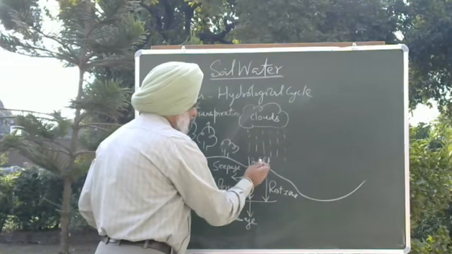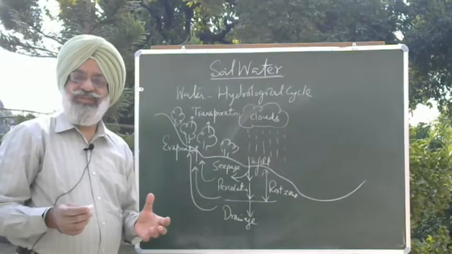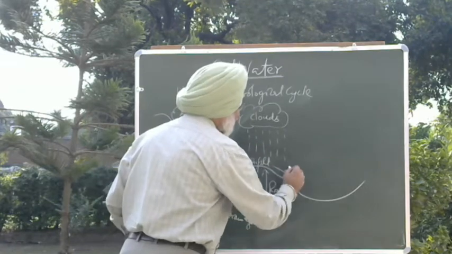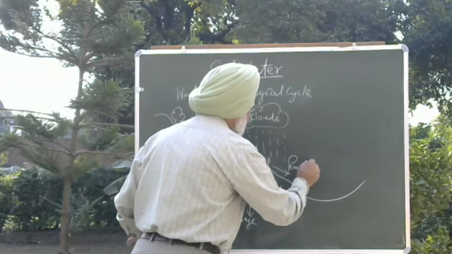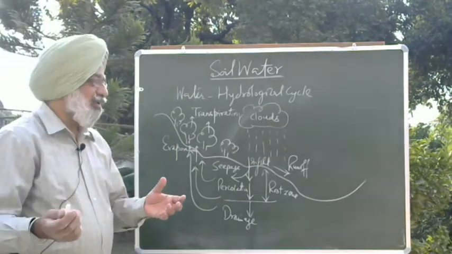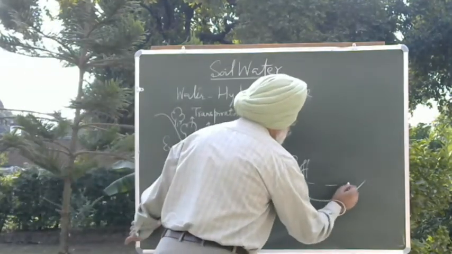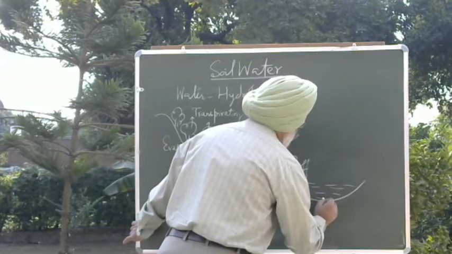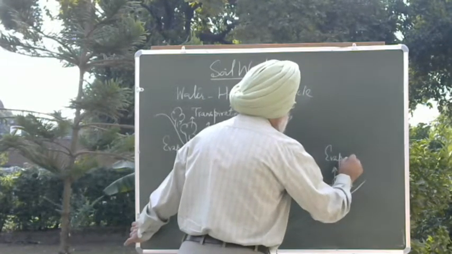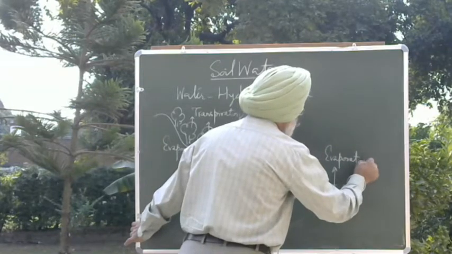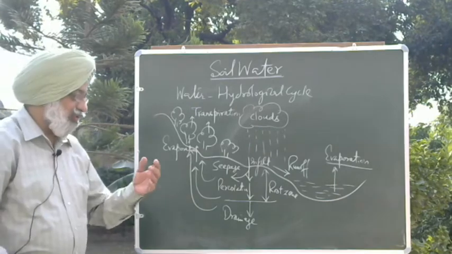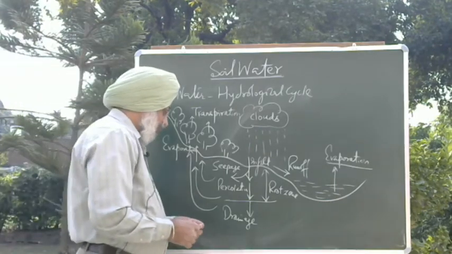Then, as I said, some of this water infiltrates into the soil, and some of this water may go as runoff. So this may go as runoff into the streams, into rivers, and ultimately to the oceans. Similarly, again from oceans you have evaporation, and again water goes up into the atmosphere and condenses into clouds. This is how the water cycle moves on.